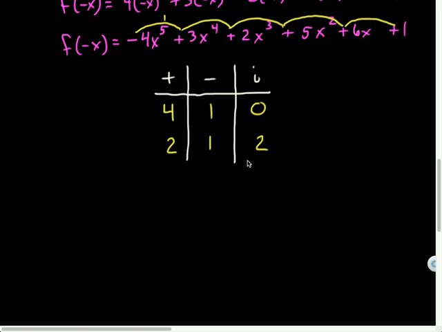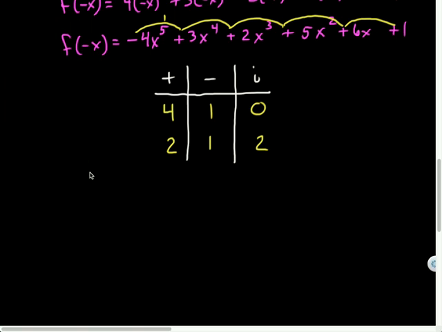I just want to point out that this is now telling me what kinds of roots I have. Not entirely as accurate as a discriminant in the case of a quadratic, but it helps me narrow it down. So for instance, if I already found a negative root, and I'm doing my guess and checking, I wouldn't keep looking for roots in the negatives. I would just start checking zeros and positives, right? And that's what I would do.